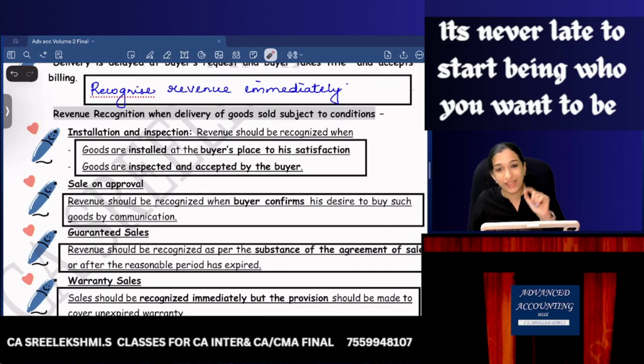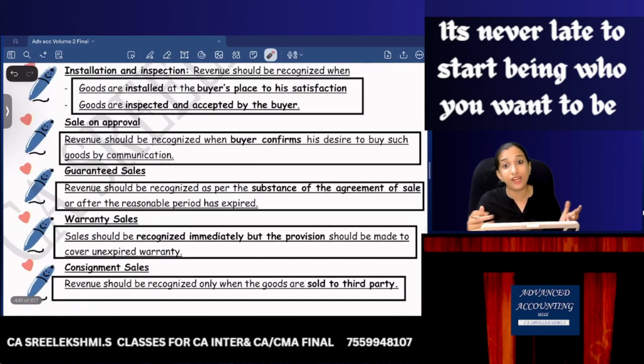So you are the elevator manufacturing company. When will you recognize revenue? When goods are installed, inspected and accepted by the buyer to his satisfaction, then only revenue will be recognized. Why? Because of conservatism.